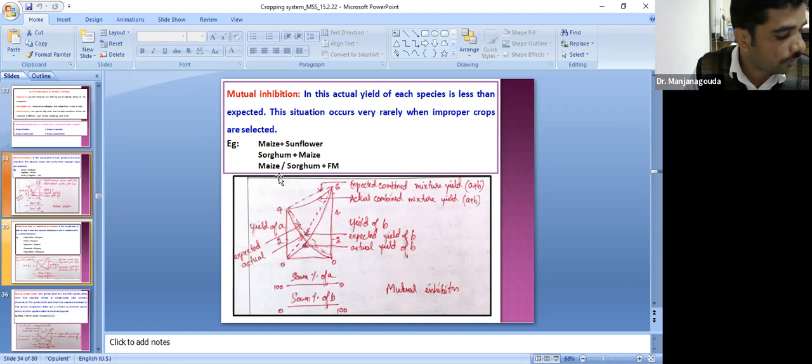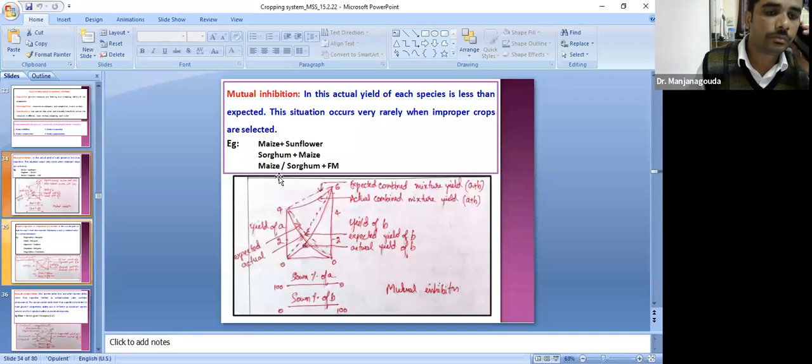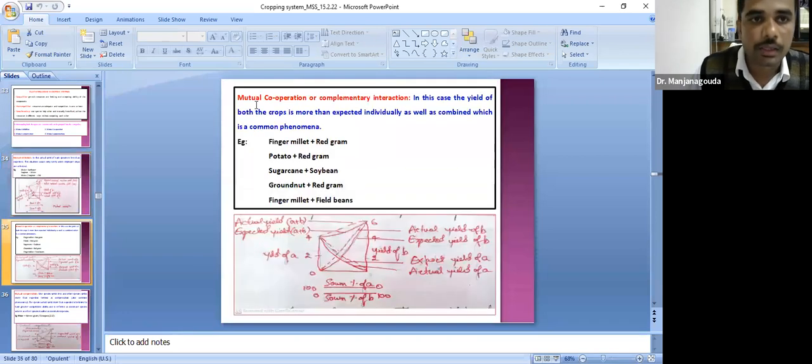Then another important one is mutual cooperation. That is, yield of both the crops is higher than expected. That is cooperation, that is there is synergy between both the crops. Say for example, finger millet plus red gram. Why is that a cooperation? Because there is no competition for the growth resources like water, nutrients, sunlight, etc. Because of that reason, there will be compatibility in the intercropping system. That is mutual cooperation. Yield of both the crops is higher than expected.